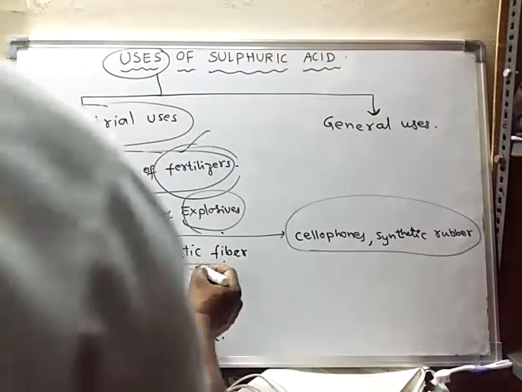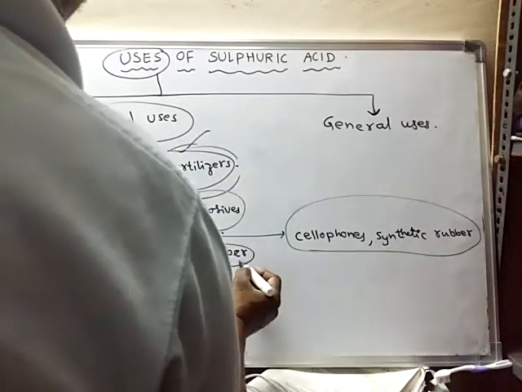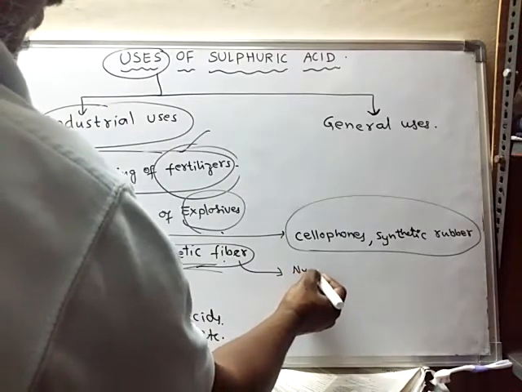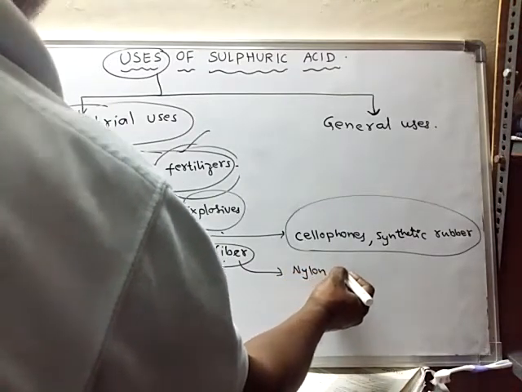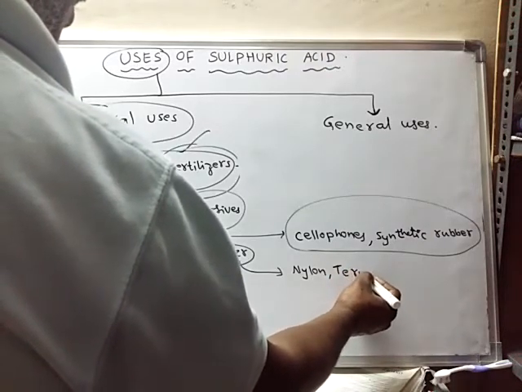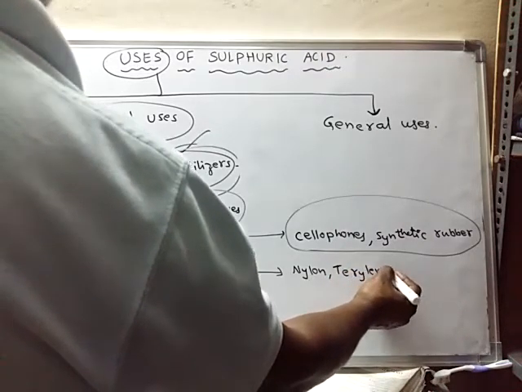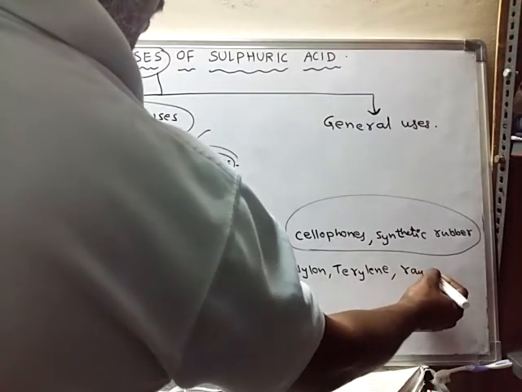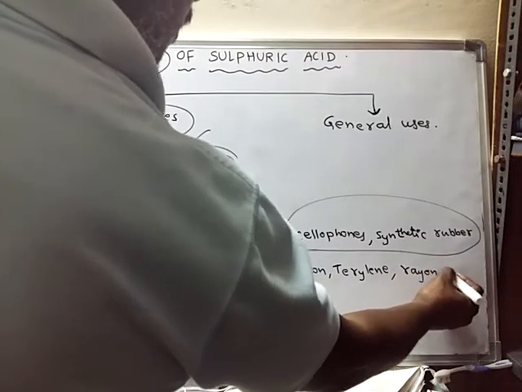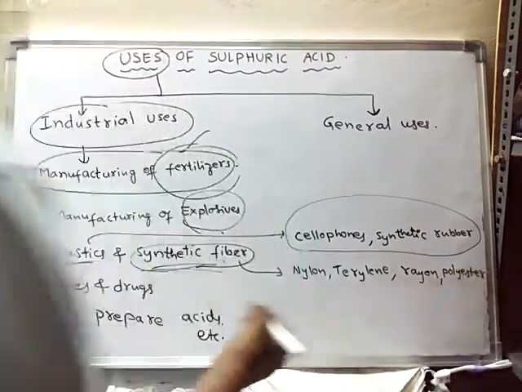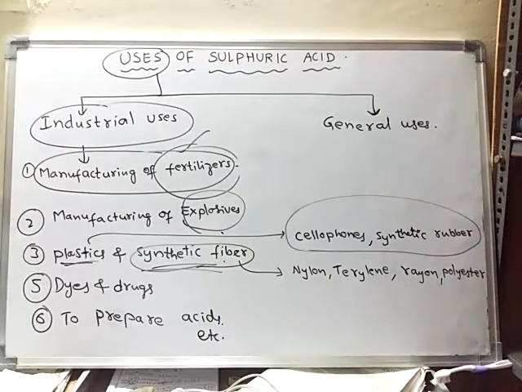Okay, synthetic fibers. Synthetic fibers means artificial fibers, like nylon, terylene, rayon, polyester, etc. So these are some of the synthetic fibers, or else they are also called artificial fibers.